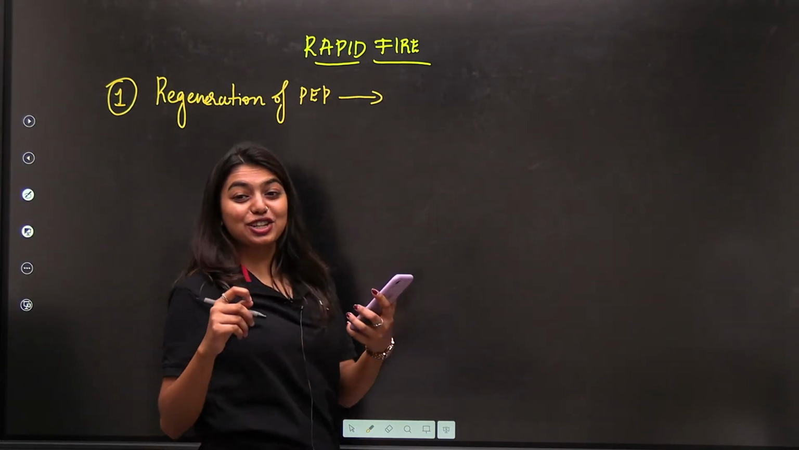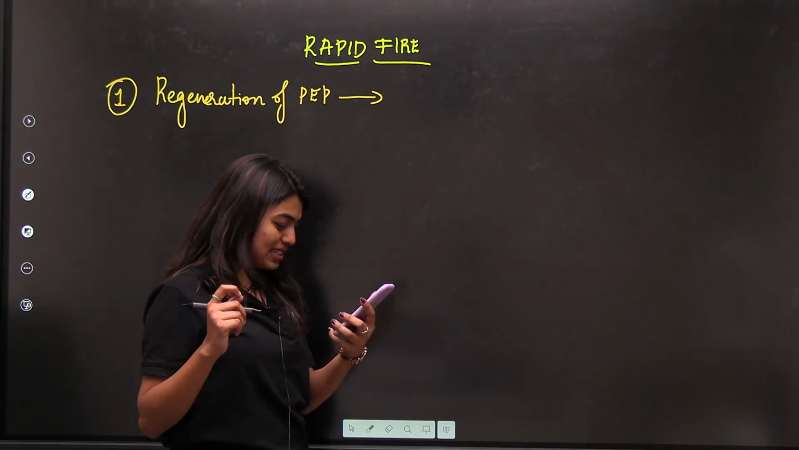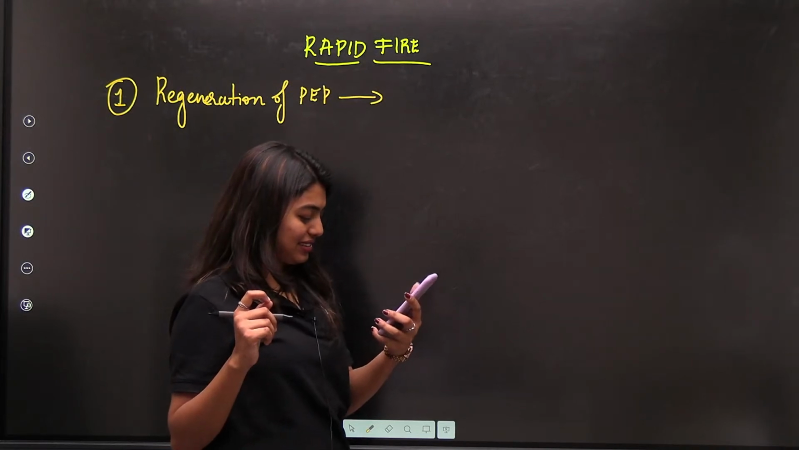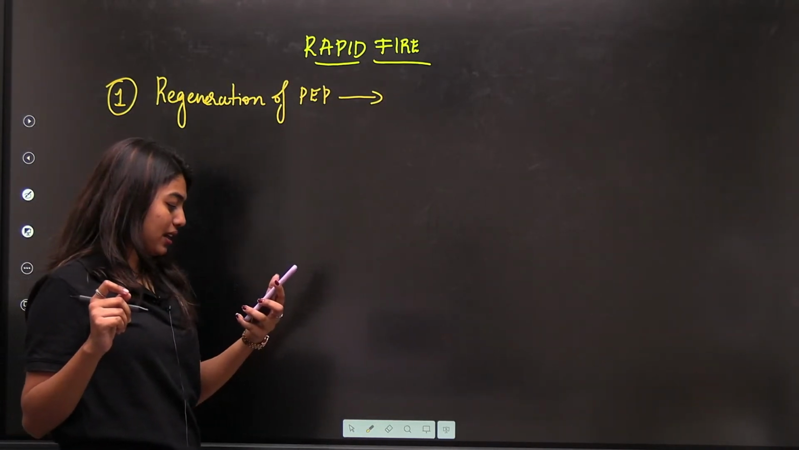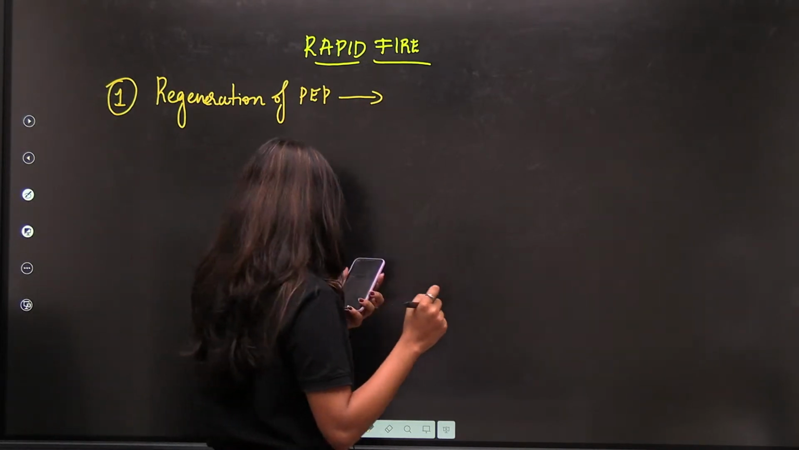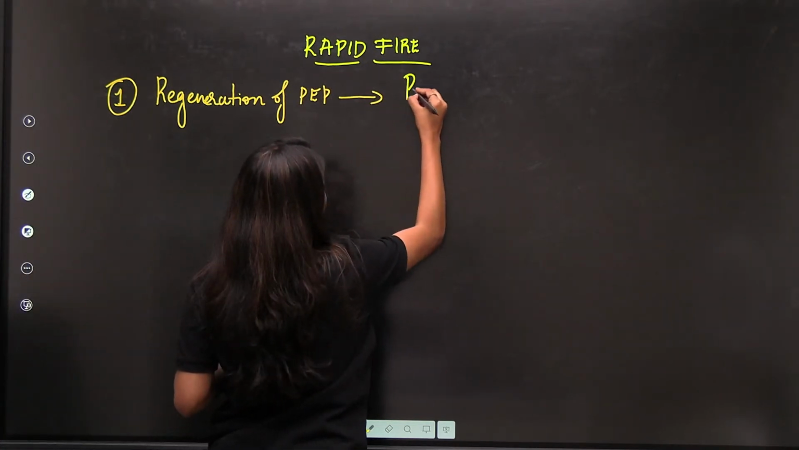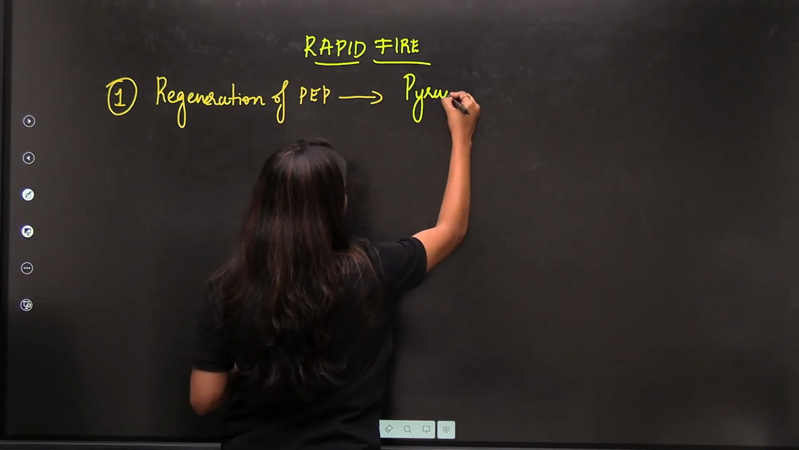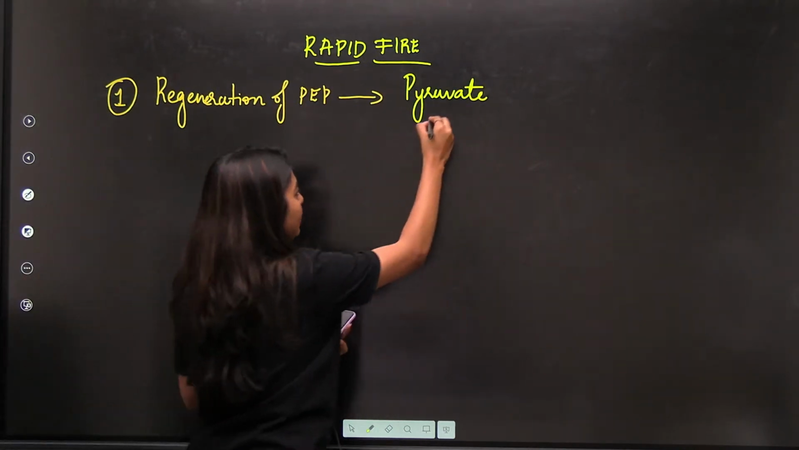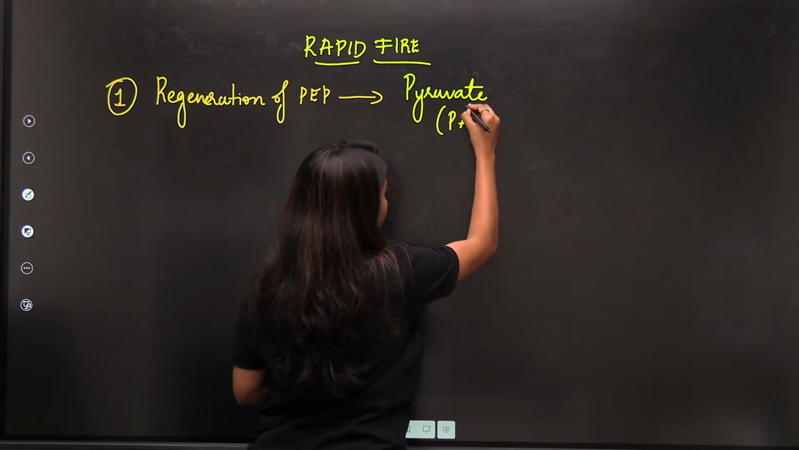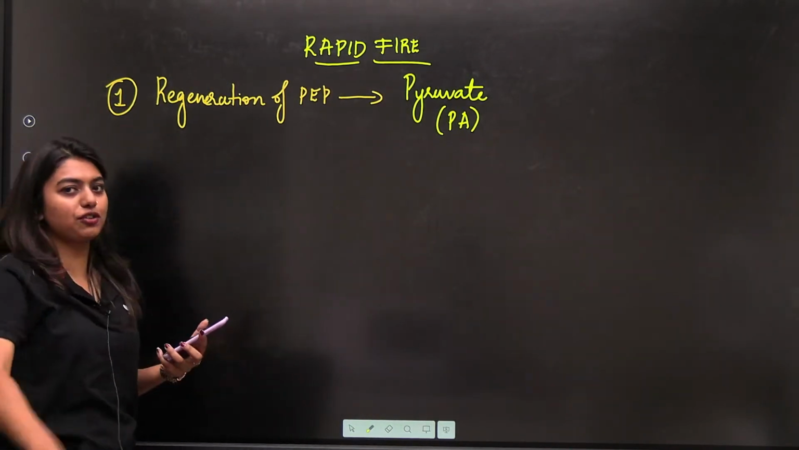Students, for regeneration of PEP, what is happening? All of you, what is? I am asking about the C4 cycle. I think Trisha has put it right. Students, pyruvate. I don't know why you people are putting RUBP. Pyruvate is the one that enters back into the mesophyll cells for regeneration of your PEP.